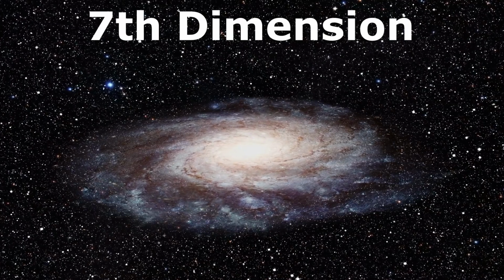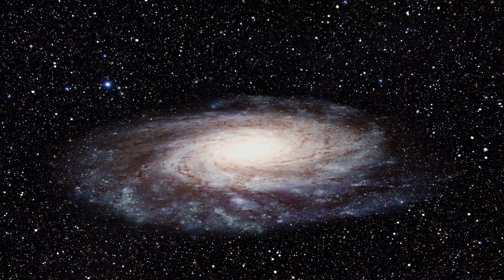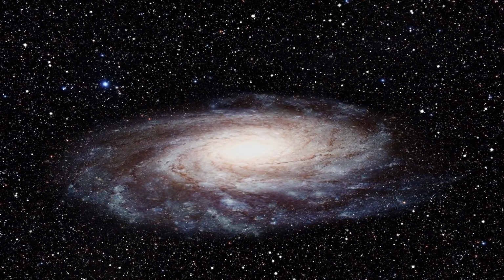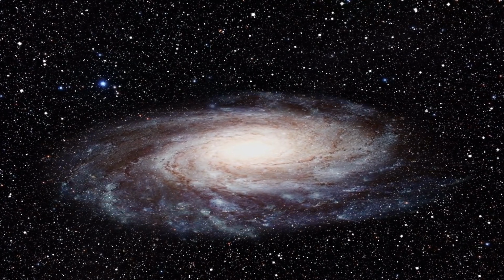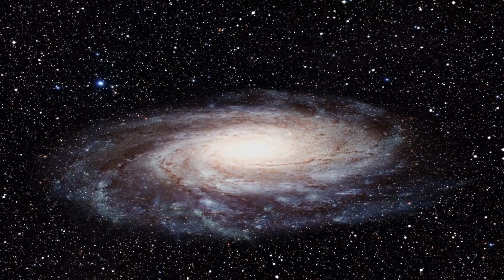Seventh dimension. This dimension also includes the concept of parallel universes. The seventh dimension contains an infinite number of universes. So a person living in seven dimensions can move to any universe and can have infinite forms of himself.